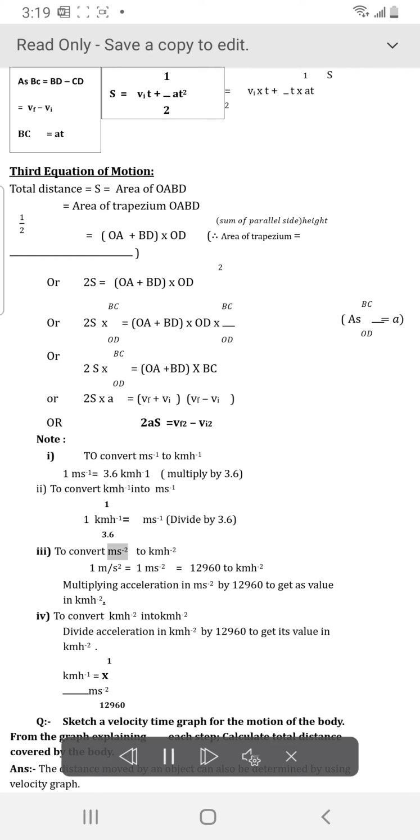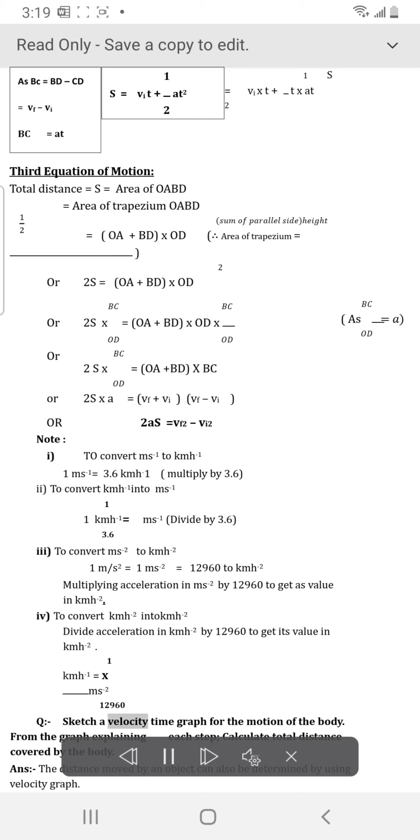To convert m/s² to km/h², 1 meter per square second equals 12,960 km/h². Multiply acceleration in m/s² by 12,960 to get its value in km/h². To convert km/h² into m/s², divide acceleration in km/h² by 12,960 to get its value in m/s². 1 km/h² equals x m/s².